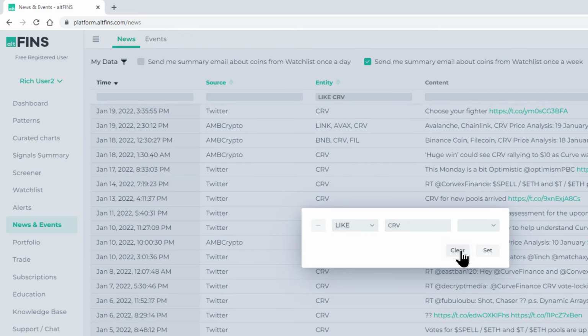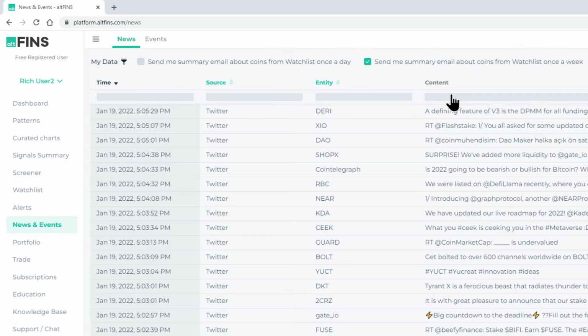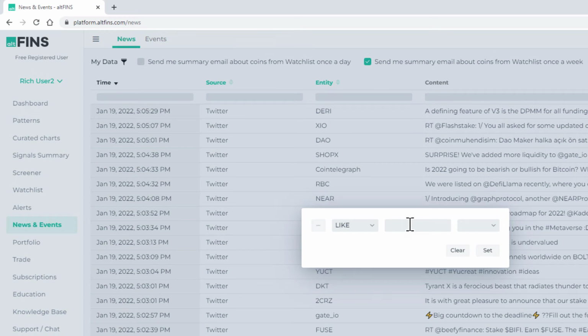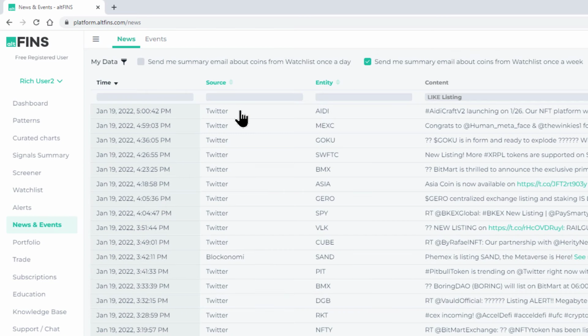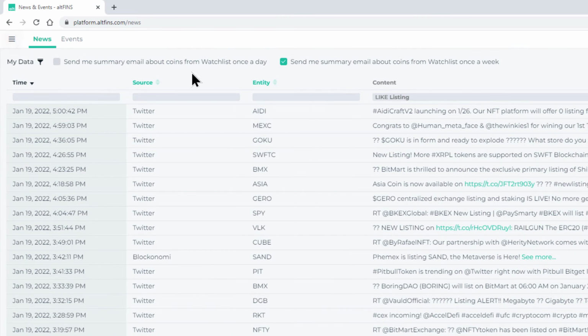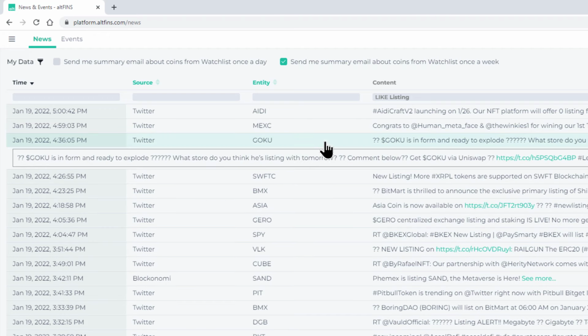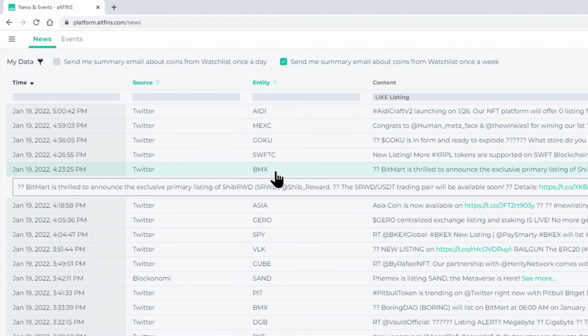Or very popular is the ability to search the content. For example, search for content for keywords like listing. Everyone wants to know which coins are getting listed and where. So here we are. You've got all the tweets that talk about listing. Some of them may be relevant, some of them may not.